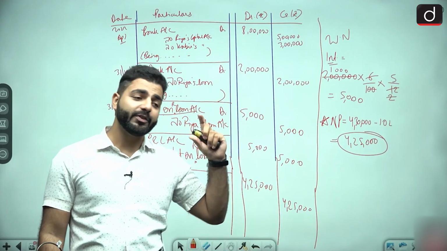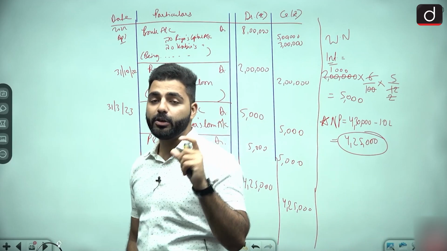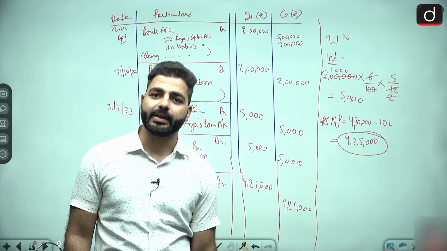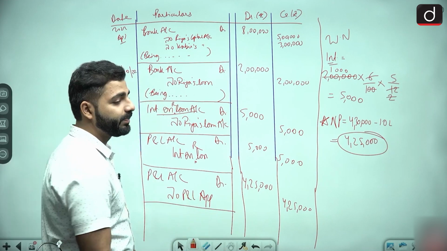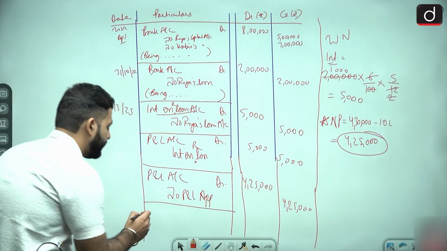If the appropriation was also given, then we would have had to make the P&L appropriation as well to calculate the final profit which will be transferred to the partner's capital account. Here it is not given, so you have to assume this profit will be transferred to the partner's capital account. So what will be the entry for that?